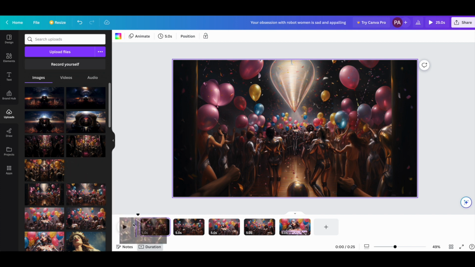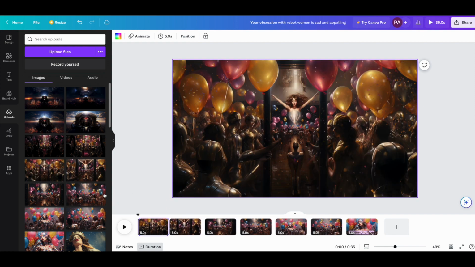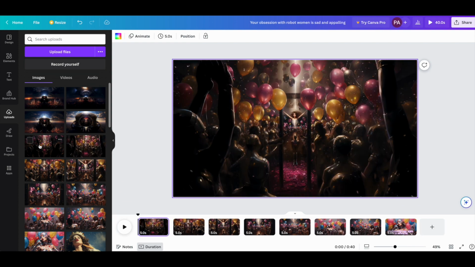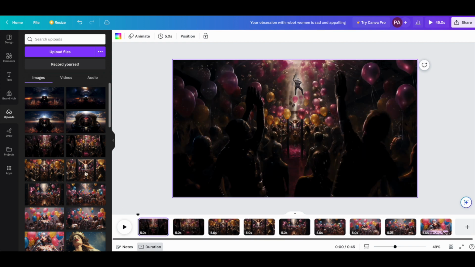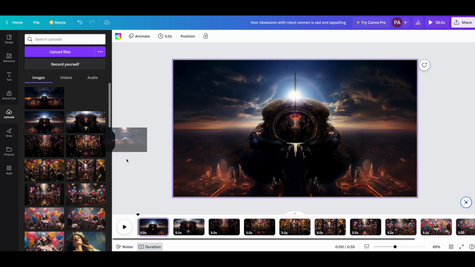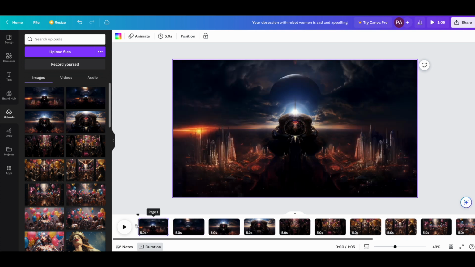So if you just hold your image over that space, you'll get a vertical line that pops up that tells you that you're adding an image into this space here. And you can do this, by the way, between other frames as well, but we're just doing this at the beginning of the frame, and we're adding all of our images, building it backwards so that we go to our most zoomed out image, which is right there.